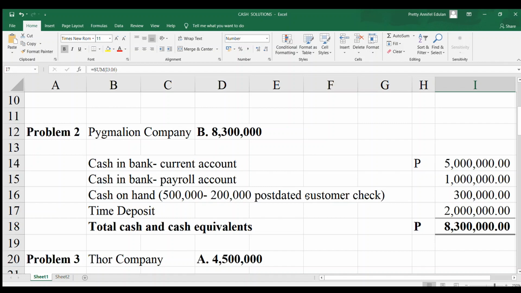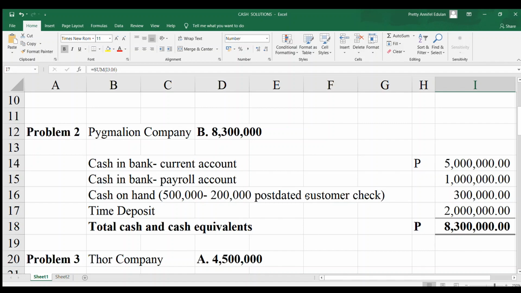How about the payroll account, ma'am? Isn't it also set aside? Yes, it is included because it is set aside for the payment of a current liability. It's current, so for now it's still part of our cash, but we will pay it at the end of the period. But for now, it's still with us.